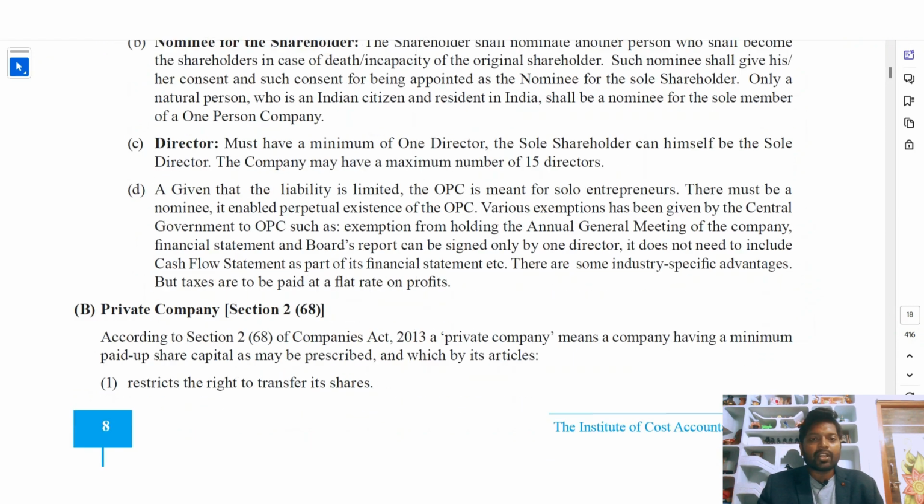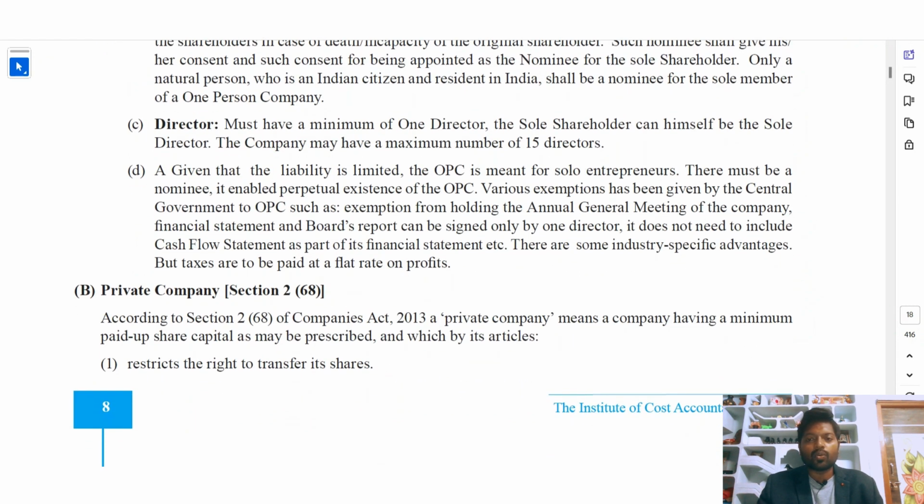Given that the one person company is meant for sole entrepreneurs, there must be a nominee to enable perpetual existence of the OPC. For the one person company, various exemptions have been given by the central government, such as exemption from holding an annual general meeting of the company. Financial statements and the board's report can be signed by only one director. It does not need to include a cash flow statement as part of its financial statements.